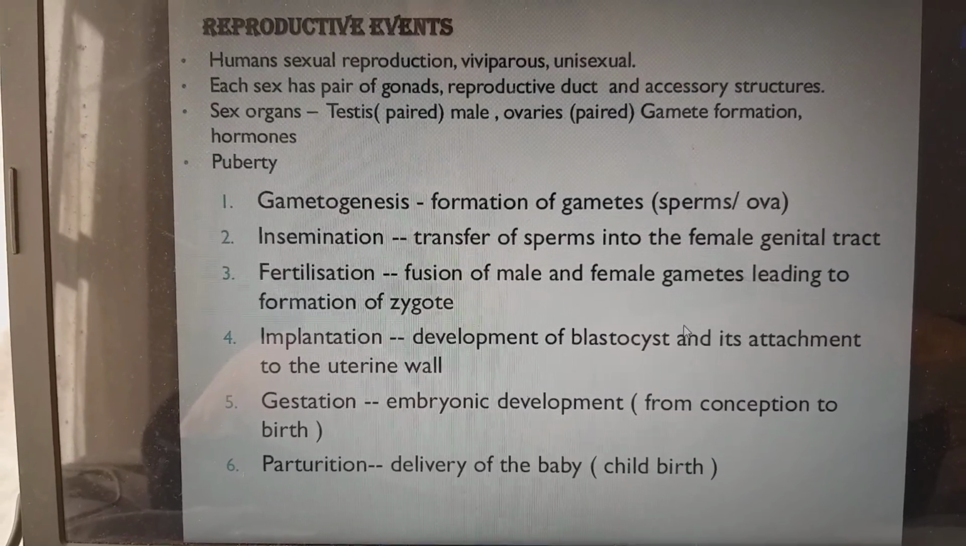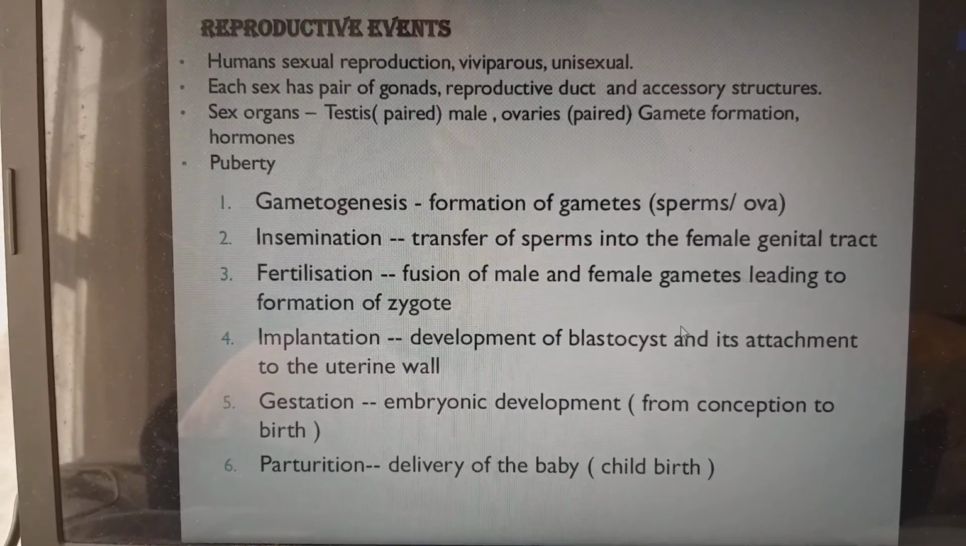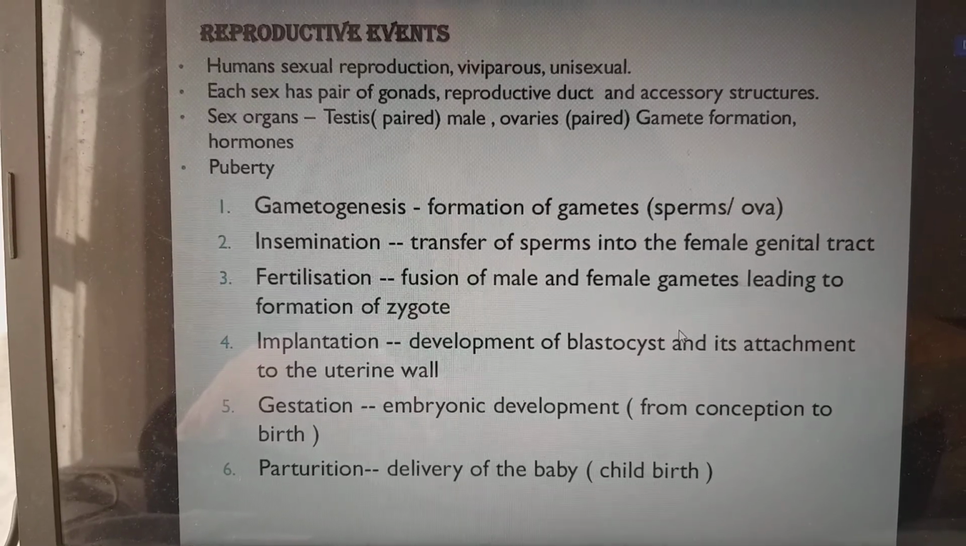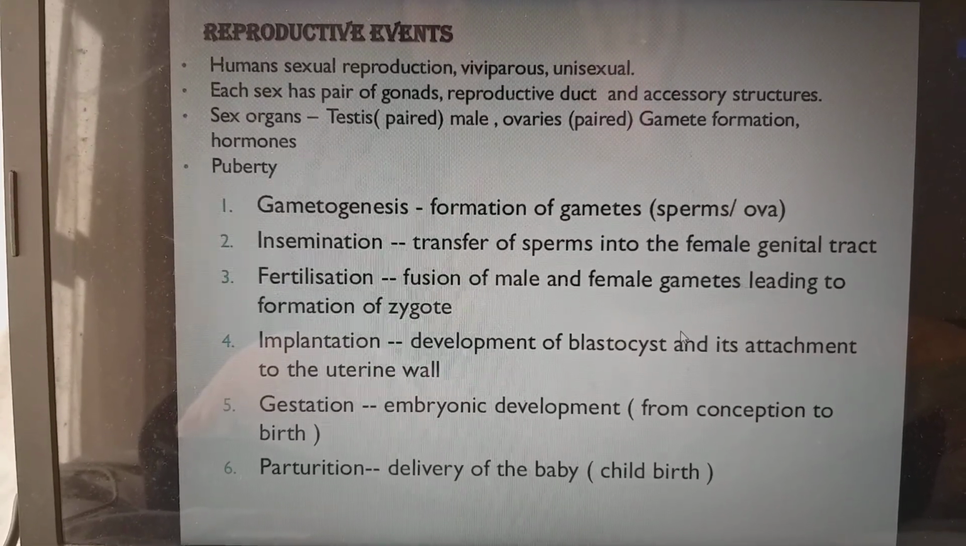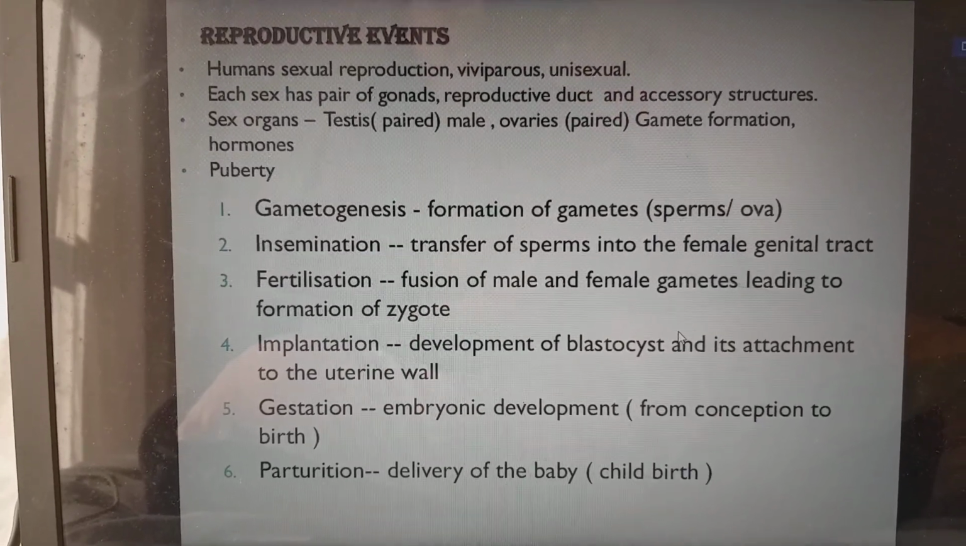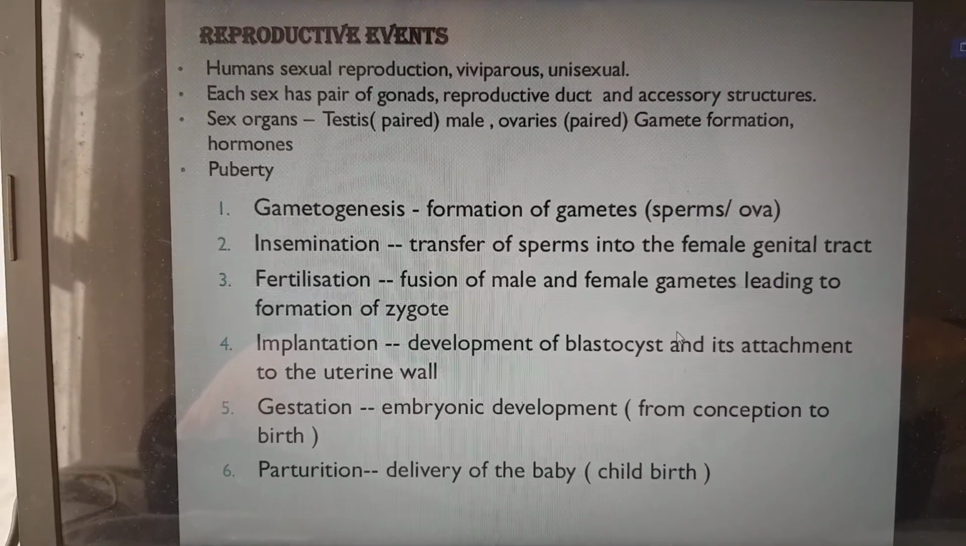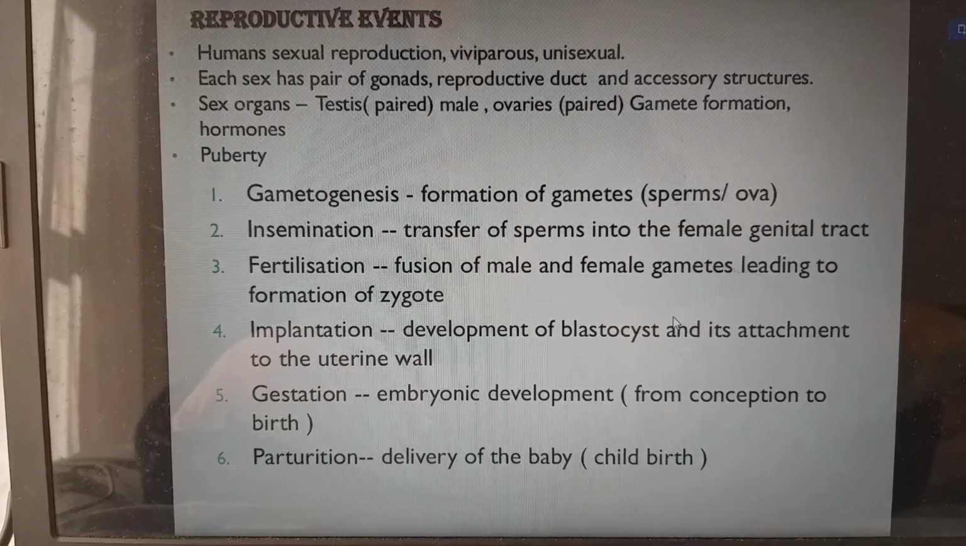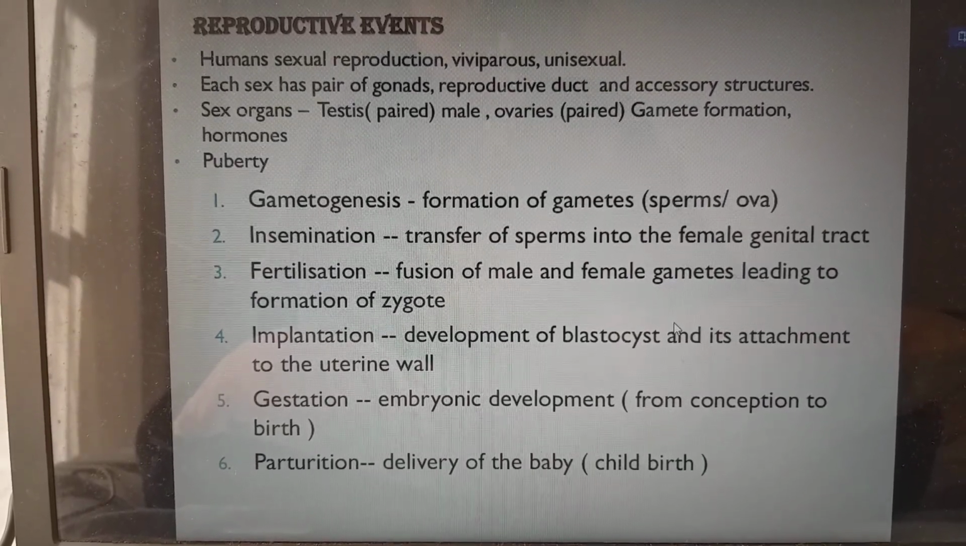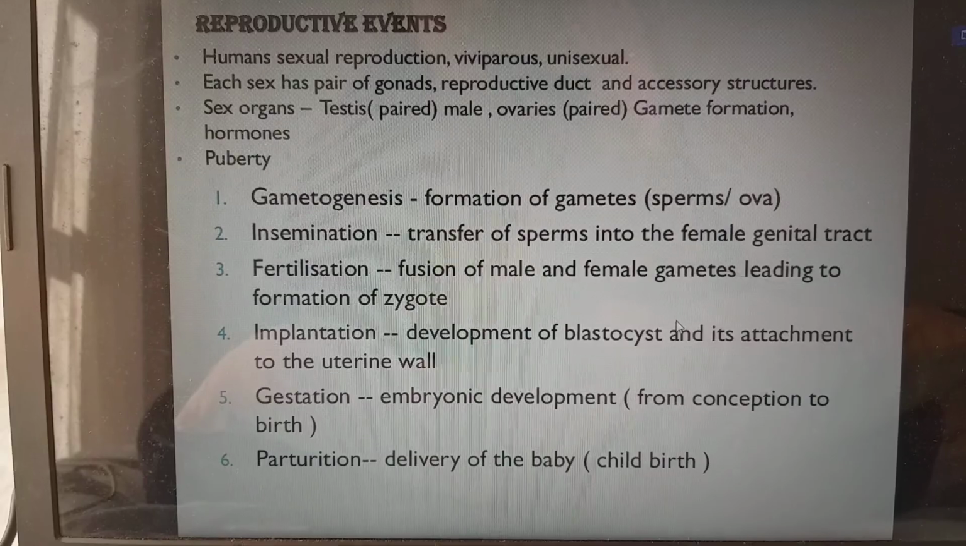Unisexual means having different sexes. If it is bisexual, both female and male organs are present in the same organism. If we have different sexes, we call it unisexual. Each sex has a pair of gonads, reproductive ducts, and accessory structures.